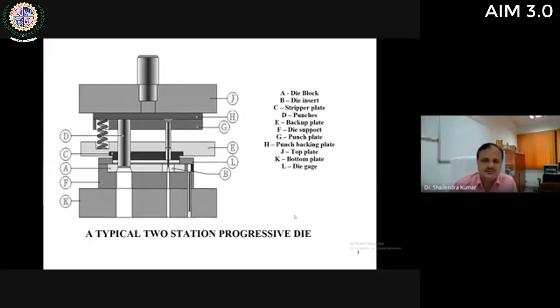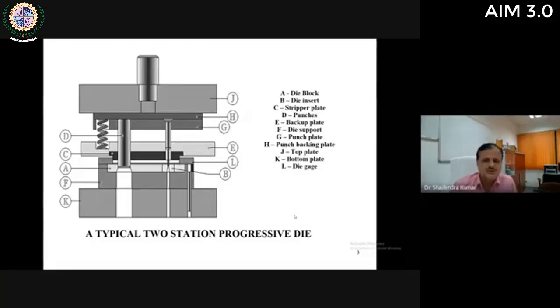In this figure, you can see a typical two-station progressive die. Progressive die is one type of multi-operation die. Here only two stations are shown, but actually a progressive die may have 10, 15, 20 stations.